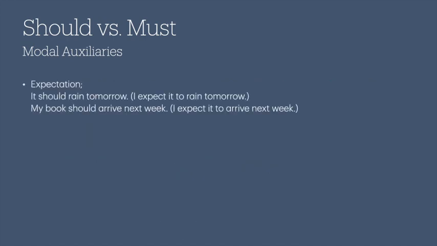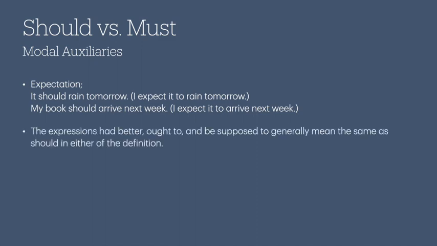Then there is the other use of should, which is for expectation. So when I say it should rain tomorrow, it does not mean that I can make it rain tomorrow or I know for certain that it will rain. But what it means is I expect it to rain tomorrow. Then my book should arrive next week. Again, I cannot make it happen, but I expect it to be here by the next week. So it is expressing expectation.